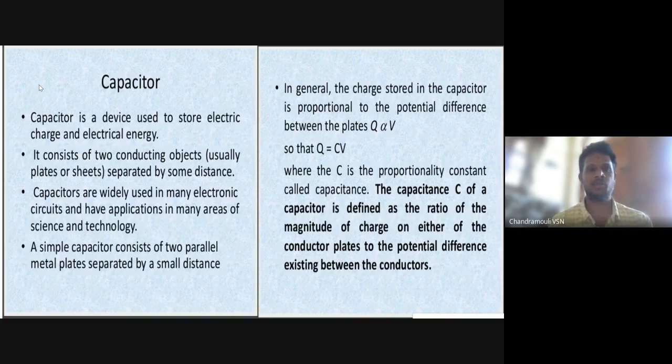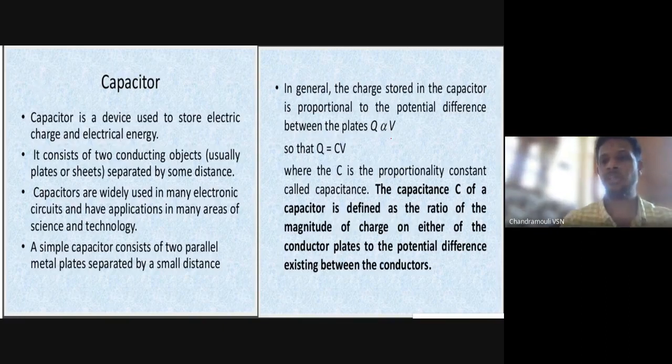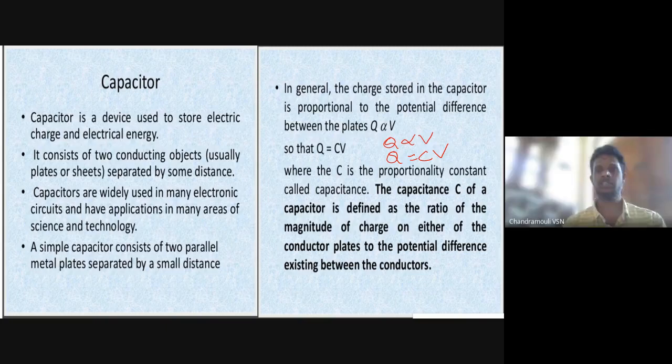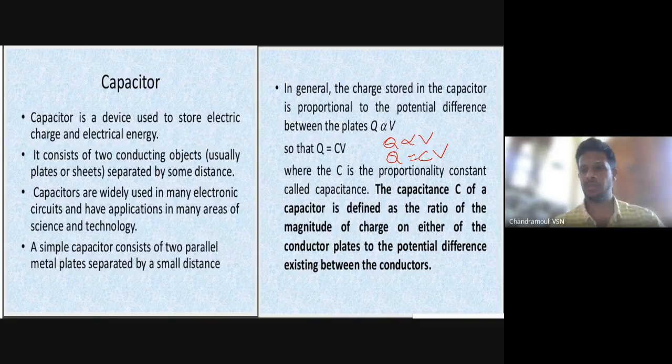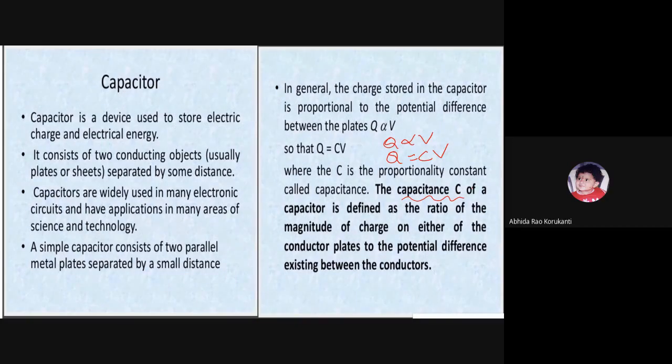Very good, beta. So the main theme of this concept is that a capacitor is a device which stores electric charge and energy, consisting of two plates separated by a distance. The most important point is the charge stored in a capacitor is directly proportional to the potential difference applied. So that is given here: Q is proportional to V. If you remove the proportionality, Q is equal to C into V. What is C called? Capacitance. Good, beta.